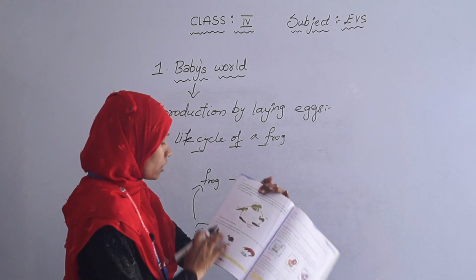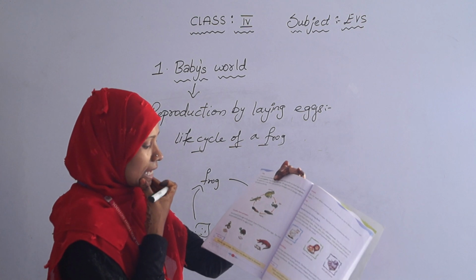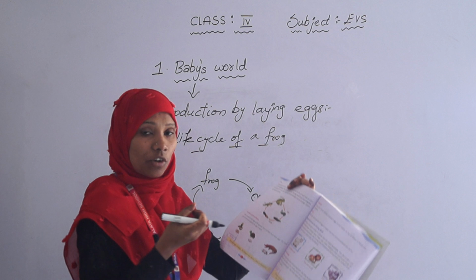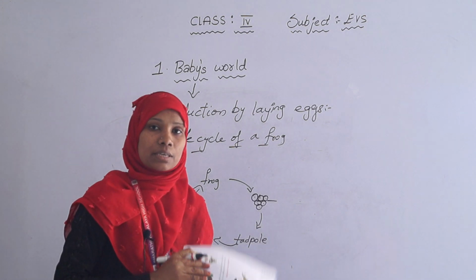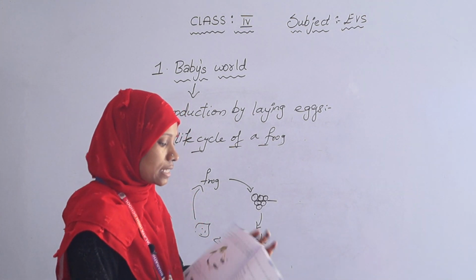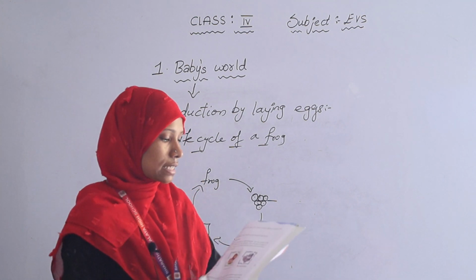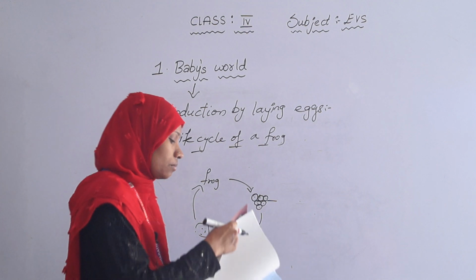In the same way, crocodiles, turtles and snakes lay their eggs on the ground. Some of them bury their eggs. The sand gives the warmth needed for the eggs, and after some days they hatch. Next, lizards. You can see lizards in your home. They lay small eggs on your walls and behind the hangings on the wall.